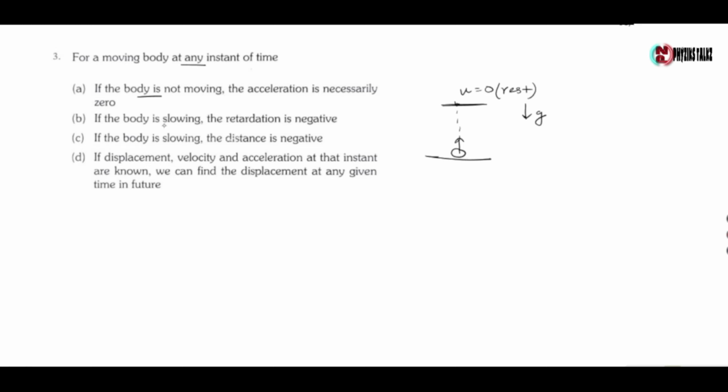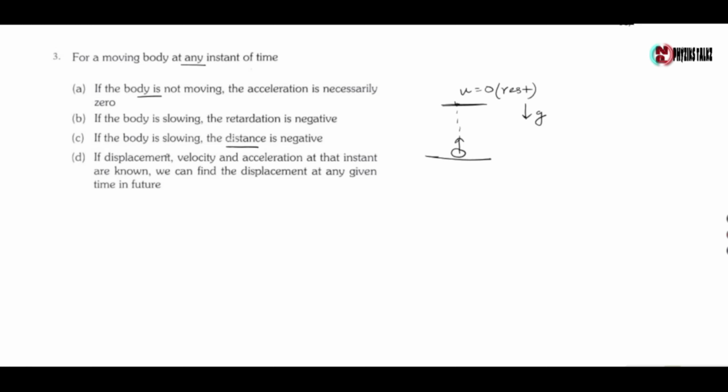For option B, the body is slowing, the retardation is negative. Retardation can never be negative. So when the body is slowing, the retardation is positive. So this option is also incorrect. The third option, if the body is slowing, the distance is negative. Distance can never be negative. Distance is always positive. So this option is also incorrect.